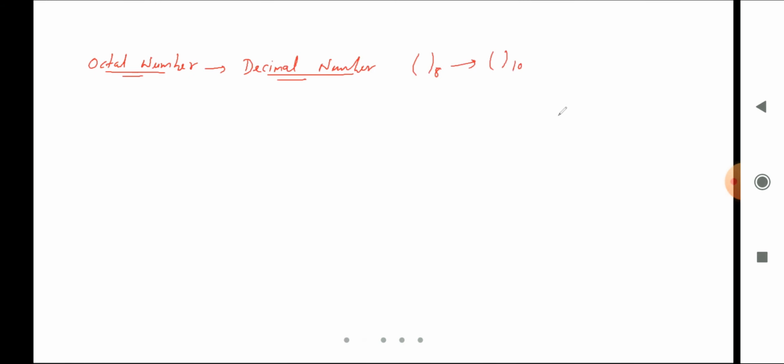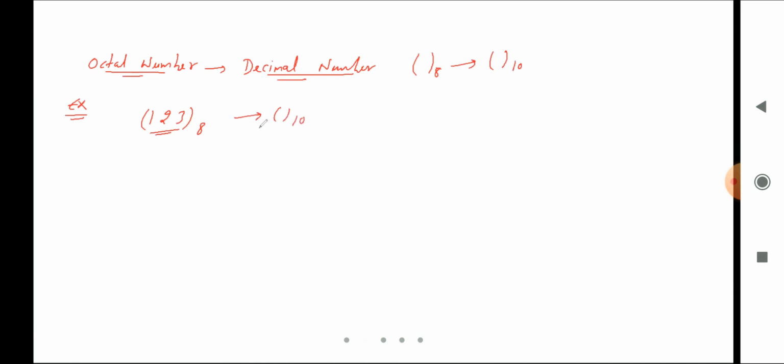So what is the procedure? Let's see. I will take an example and we'll understand. In the example it is given 1 2 3 and base 8. If it is base 8, what should the values be? Less than 8. Less than 8 means the maximum value here can be 7. It means all the values will be less than 8. So this number is an octal number. Now I want to convert this octal number into base 10.